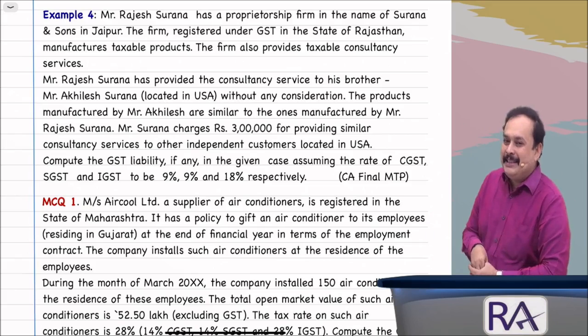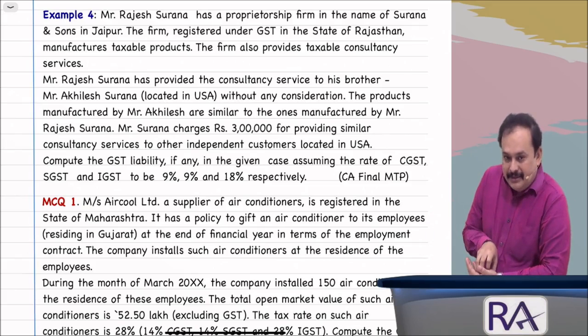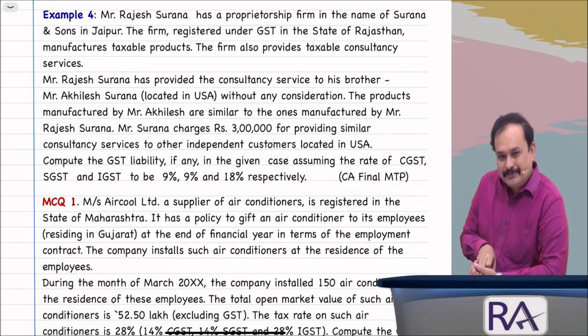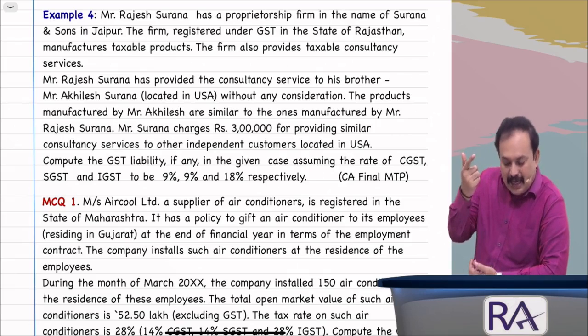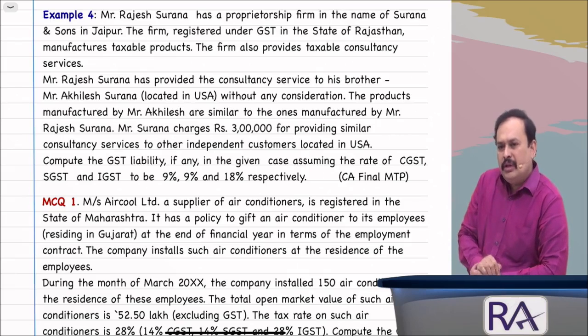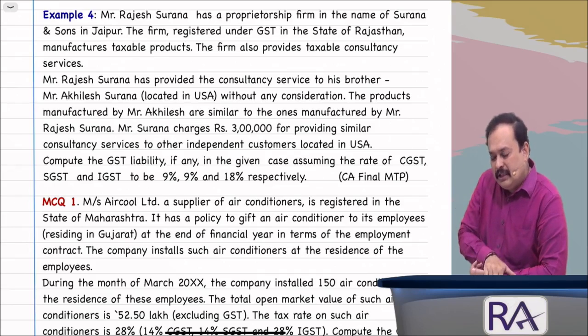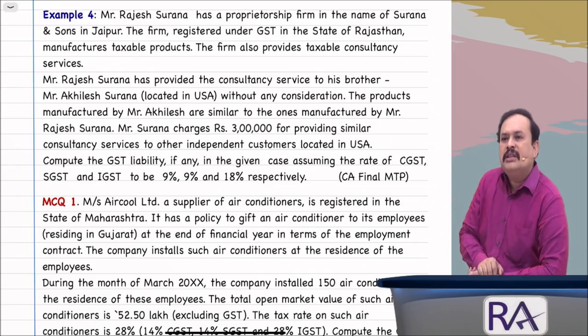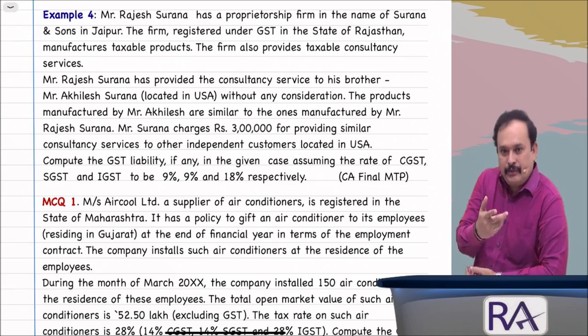What type of nature is it? From Rajasthan, Rajesh Surana, in the name of Surana and Sons, from Jaipur, provides the services. They provide the services to Akhilesh Surana, who is a brother. Now, is it provided for consideration? If there is no consideration, it is not export of service. Understand? We have Section 2, which I have not referred to yet. I am going to refer to it.